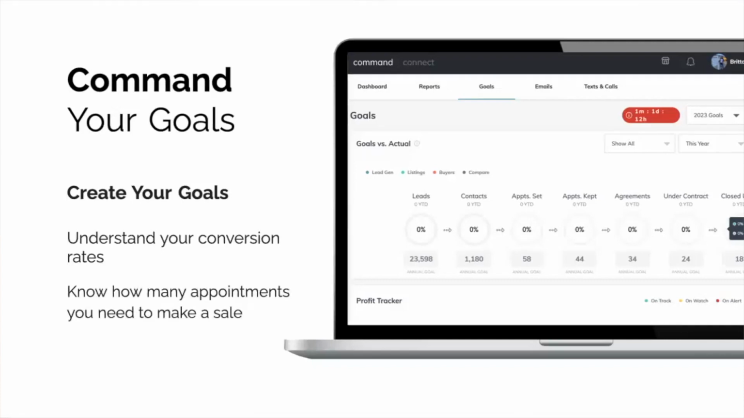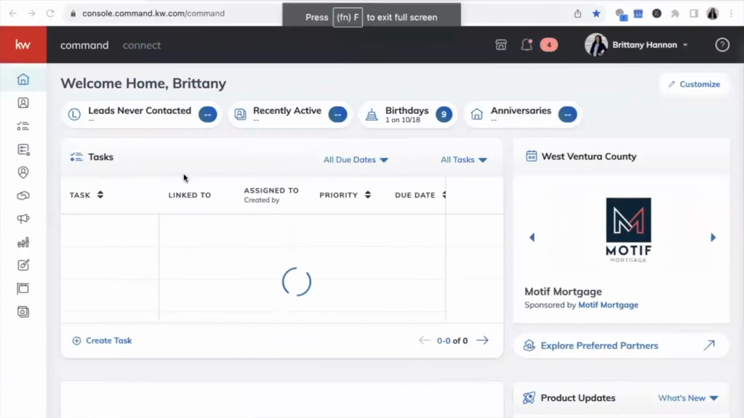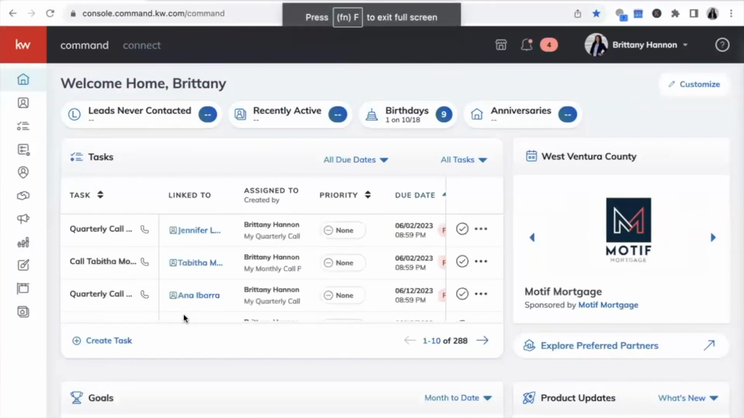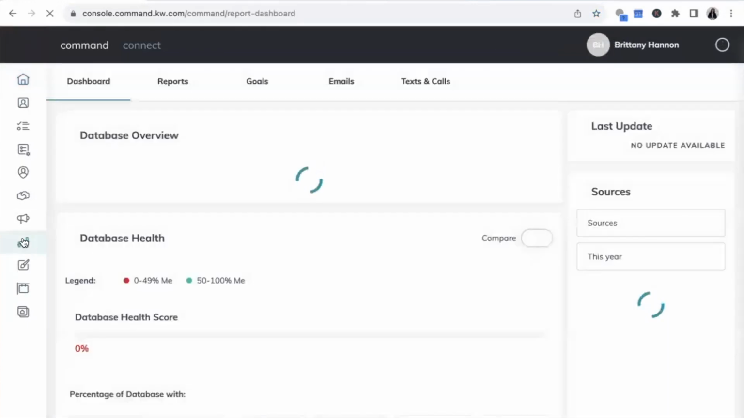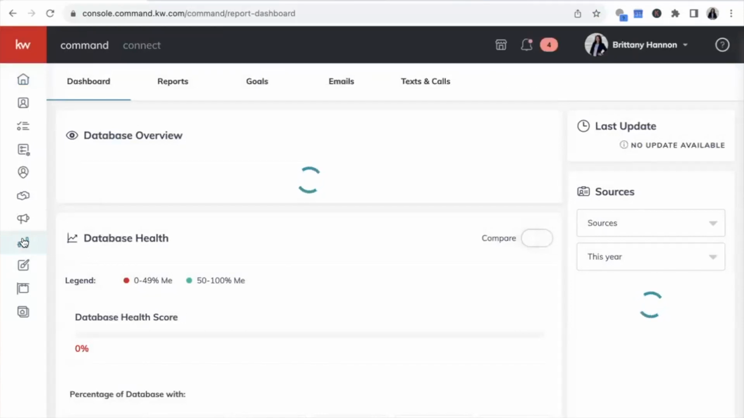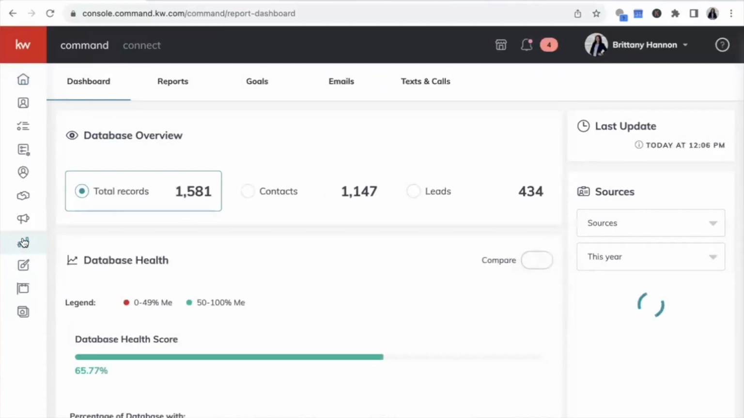You're going to understand your conversion rates. You're going to know how many appointments you need to set to make a sale. And then you're going to be able to keep track of your progress. So I'm going to go over here to Command, and I'm going to go all the way down to this reports button down here. In this reports button, I'm sure 90% of you are like, I've never even clicked on this reports button. That's okay, that's what we're here for.